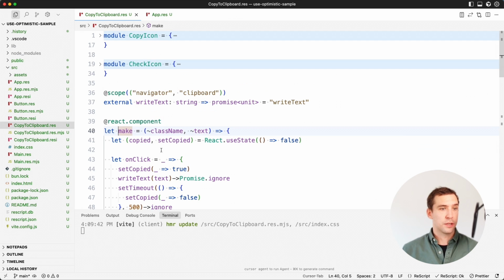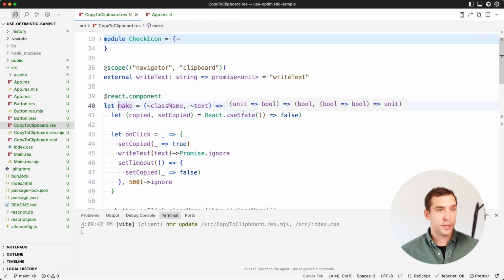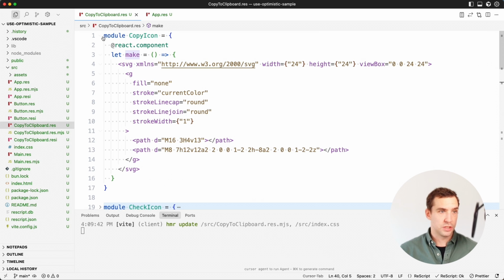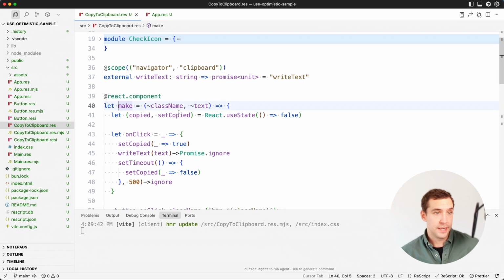We go to our copy to clipboard components. First, I'm going to show you how I did this originally. So there are two checkboxes. These are just helper components, helper modules. Then we have a little binding for the navigator clipboard. That's the thing that actually puts something in your clipboard.